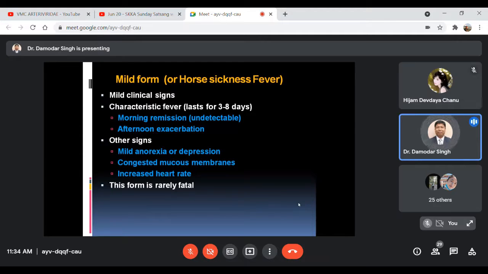In this form, the animals typically recover, and there is not much fatality, almost nil you can say, or rarely one or two animals die out of many.